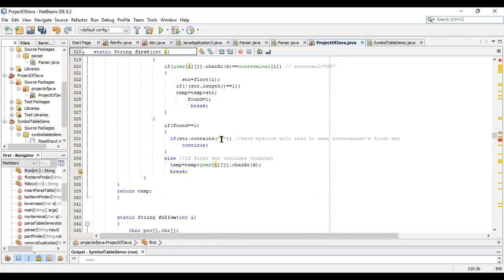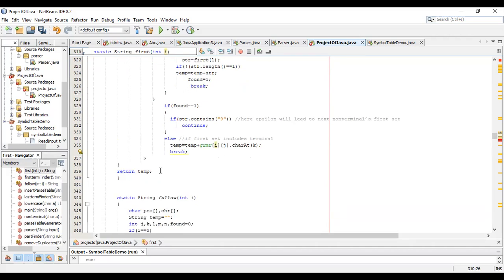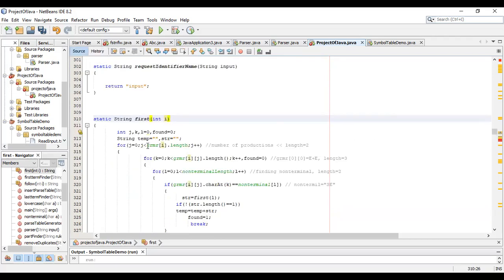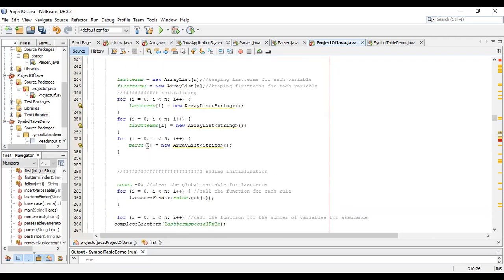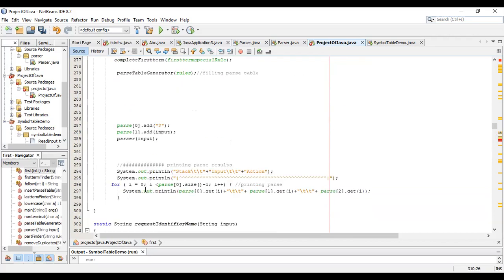After following all these methods, loops and if conditions, it will create another first set which will be returned here and stored in that array. So now Fida will tell you about the follow set of this parser.